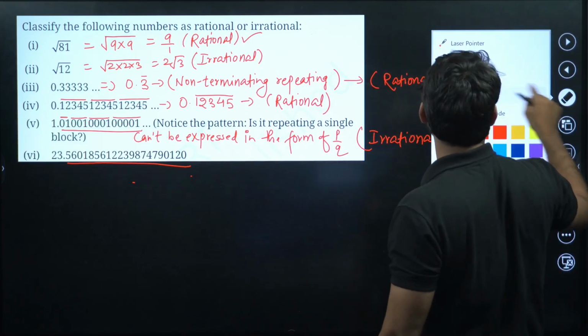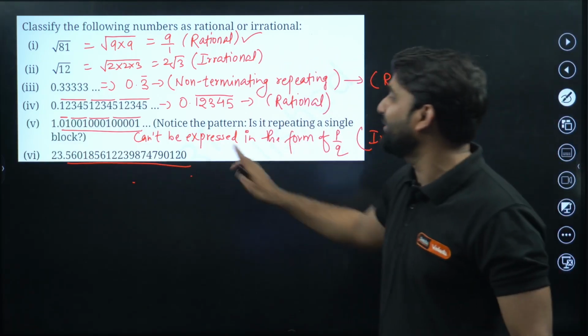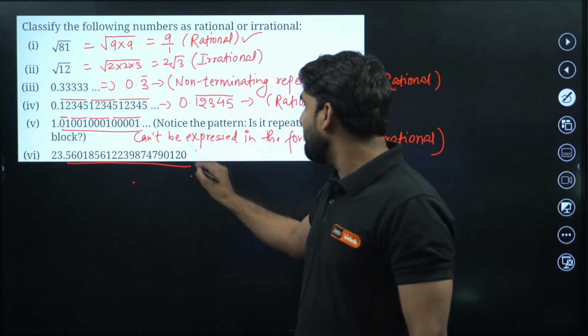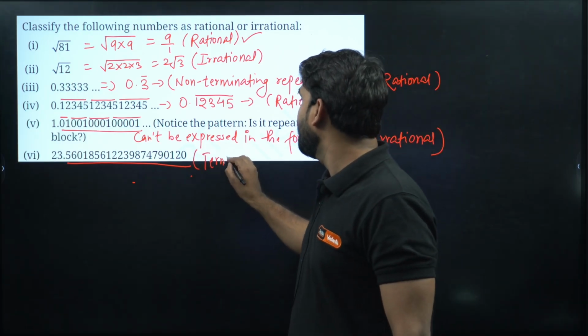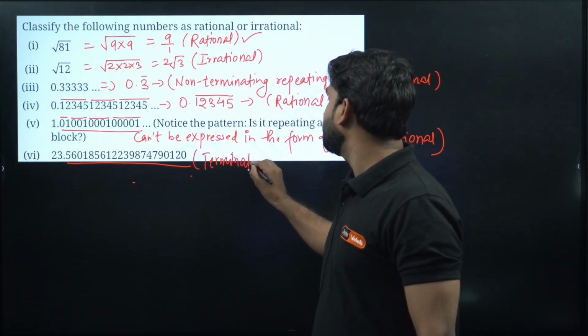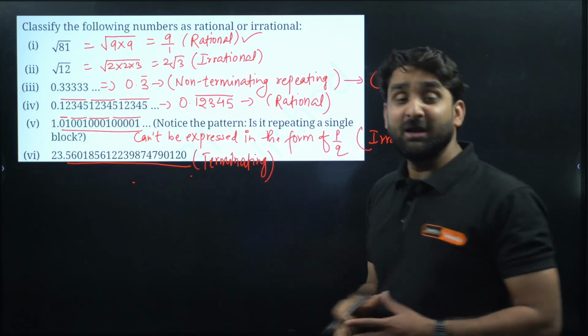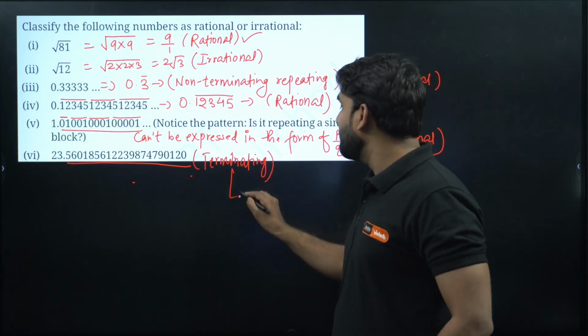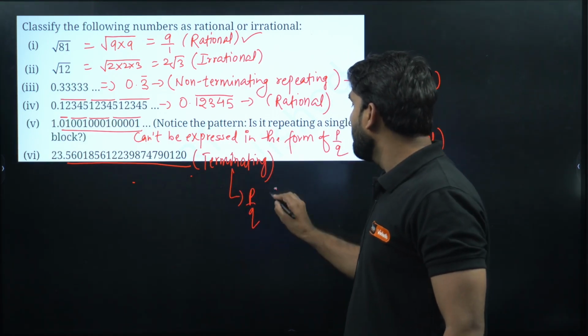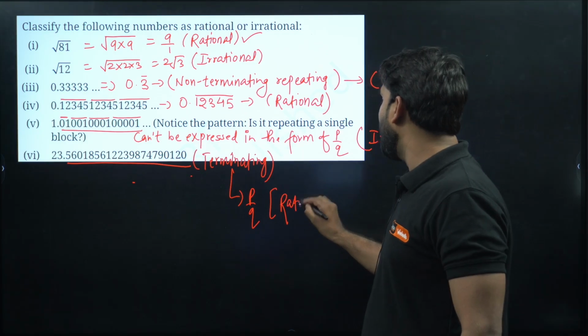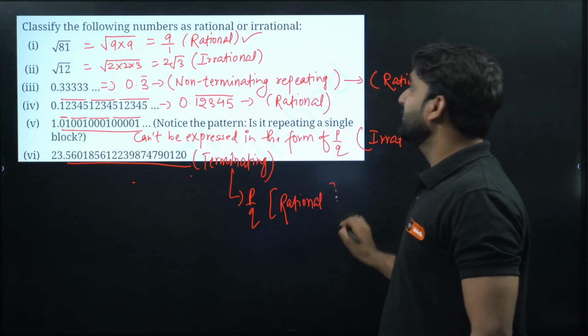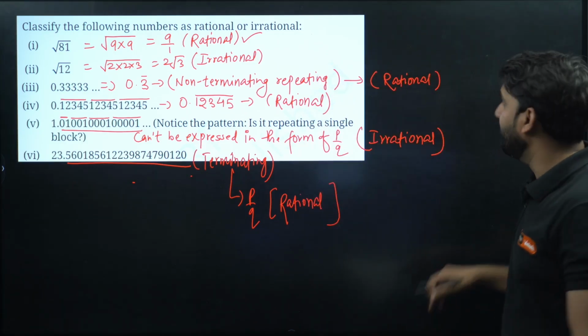I know so many numbers are there after the decimal, but this is an example of a terminating decimal. Very big number, but terminating. And if a decimal is terminating, it can be written in the form of p by q. So this is a rational number. Wow. Good question. I hope this question is clear to you all, everyone.